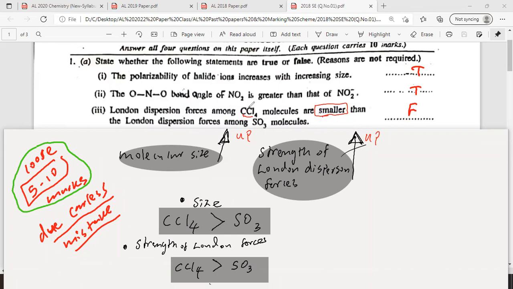So anyway, reading the questions we have to be very careful, Abdul, right? Okay, so they're asking for smaller London forces, but a larger molecule has greater London forces, and here they are telling smaller, therefore that is false. Right, let's move on to the next question now.